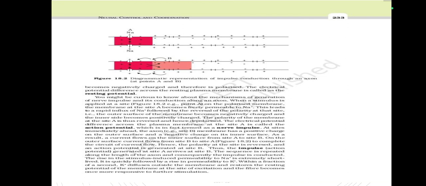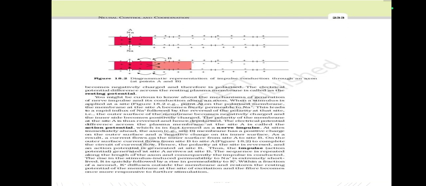The electrical potential difference across the plasma membrane at the site A is called the action potential, which is in fact termed as the nerve impulse. At site B, there is a positive charge on the outer surface and a negative charge on its inner surface.